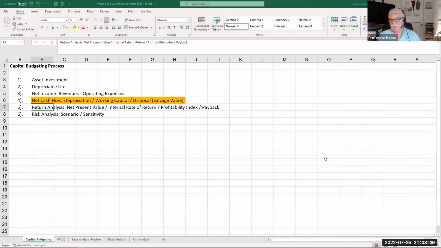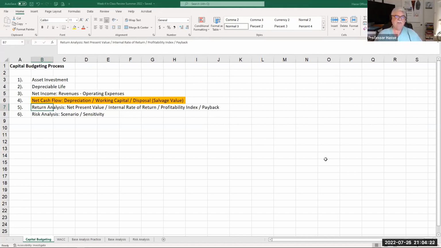So again, this is the capital budgeting process where we determine an asset investment with a depreciable life. The depreciable life will determine the life of that investment. We have to determine the cash flow generated by that investment to determine net income, operating revenues and expenses, taxes, and net cash flow, taking into account depreciation, working capital, and salvage value, all determining the net cash flow being generated off the asset.